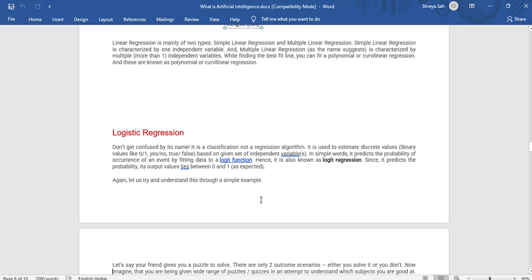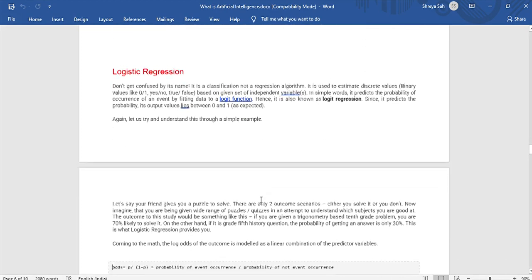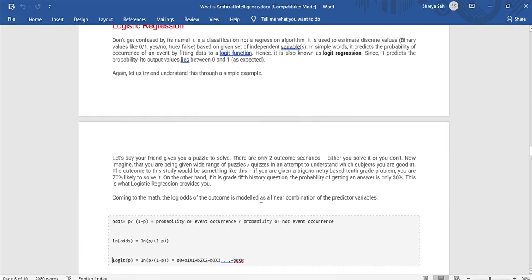Again, let us try to understand this through an example. Let's say our friend gives us a puzzle to solve. There are only two outcomes in this scenario: either I solve the puzzle or I don't solve it. Now imagine that you are given a wide range of puzzles or quizzes in an attempt to understand which subjects you are good at.